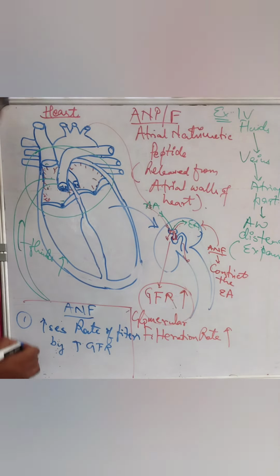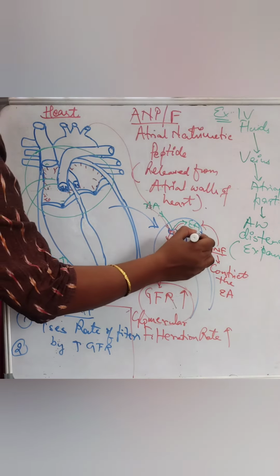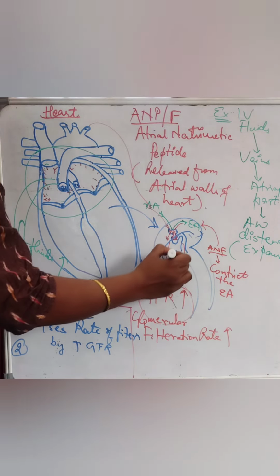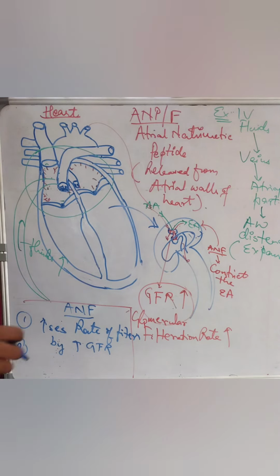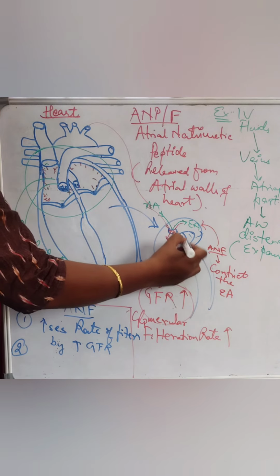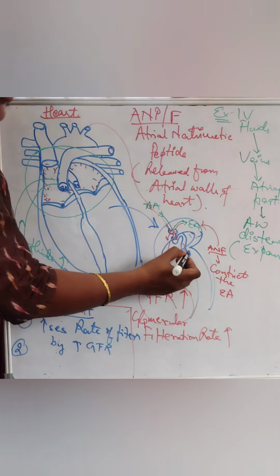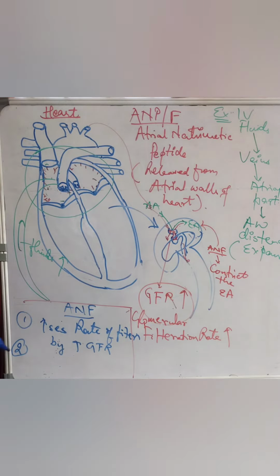Second function. This is the medulla. This entire space is the medullary space of the kidney. In this part of the nephron, which is the functional unit of the kidney, there is something called sodium ion reabsorption.